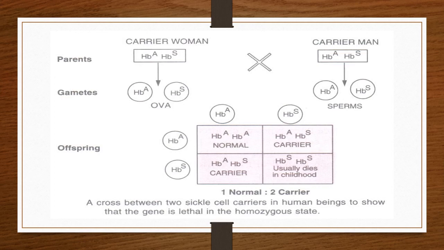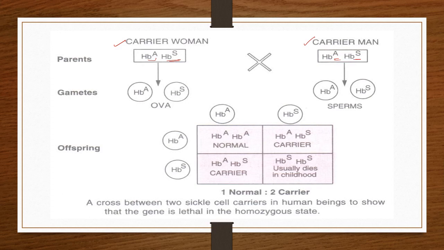Here the heterozygous parents are considered carriers. So the mother, a carrier woman, has one normal gene and another gene defective with sickle cell anemia. Similarly, the carrier man, the carrier father, has one normal hemoglobin gene and another defective gene.